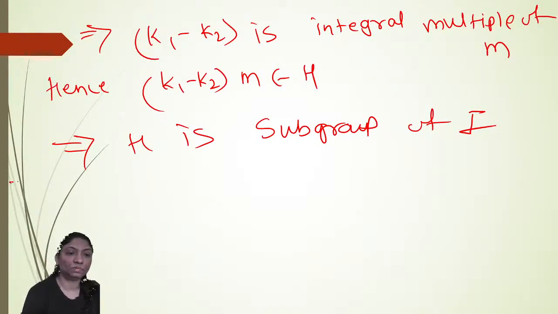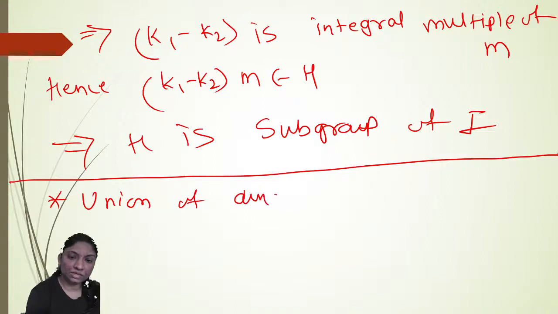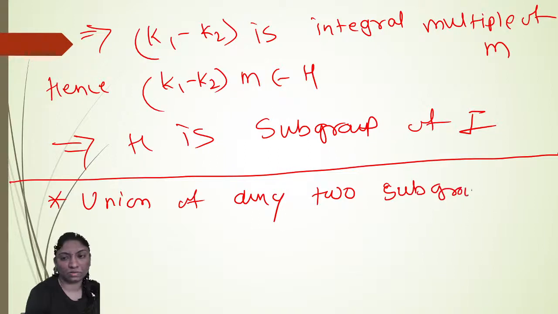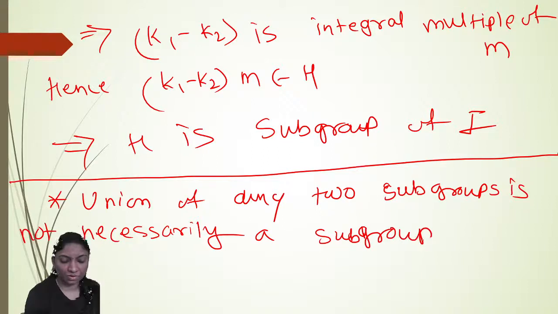Here we will complete the proof. We will prove that the union of any two subgroups is not necessarily a subgroup. This is very, very important. Okay, I'm proving it here with the help of an example. See, necessarily it is not a subgroup. So the union of any two subgroups is not necessarily a subgroup.